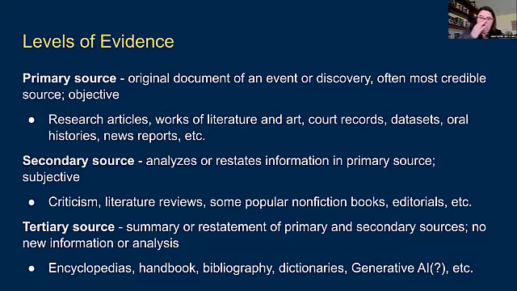Okay. So AI is basing all of its answers on this training data that it's found, as well as, we're seeing more and more, trying to pull in sources that it thinks are relevant to the outputs that it's giving. Okay. So if we're thinking about this in terms of primary, secondary, tertiary sources, we're looking more at this tertiary source, which is a summary or a restatement of primary and secondary sources. Primary sources being original research that's being done, breaking news stories that are coming out.